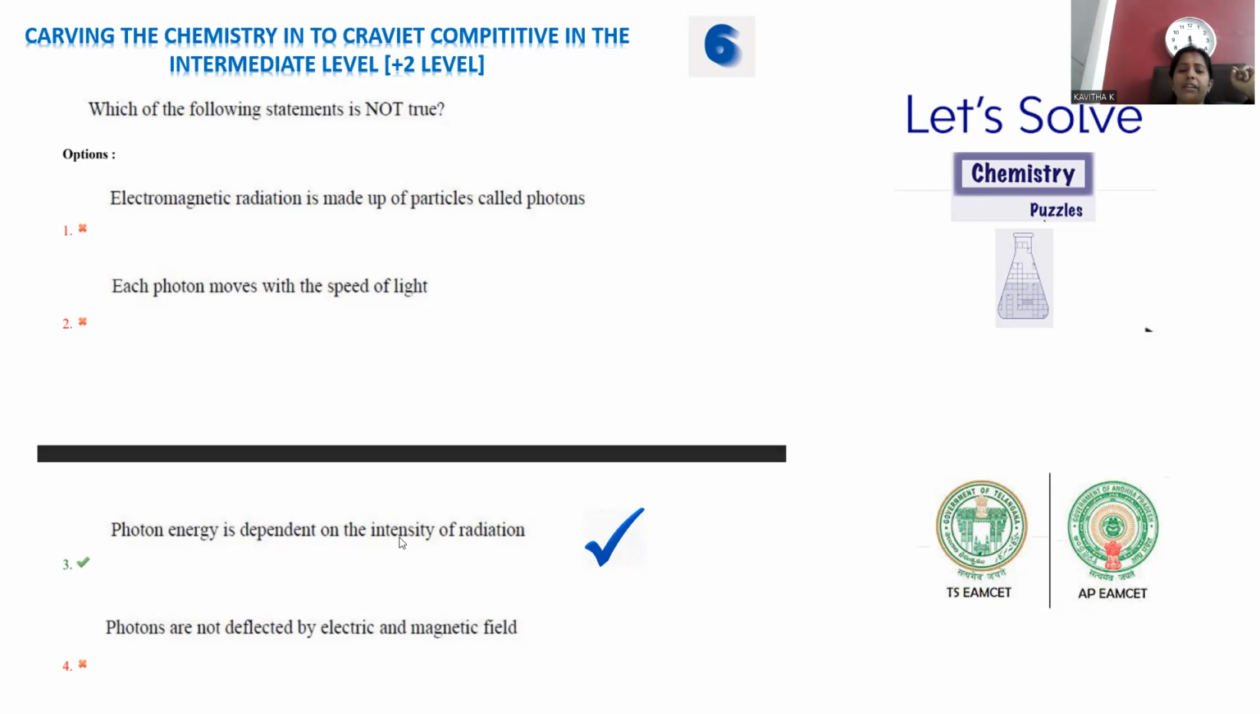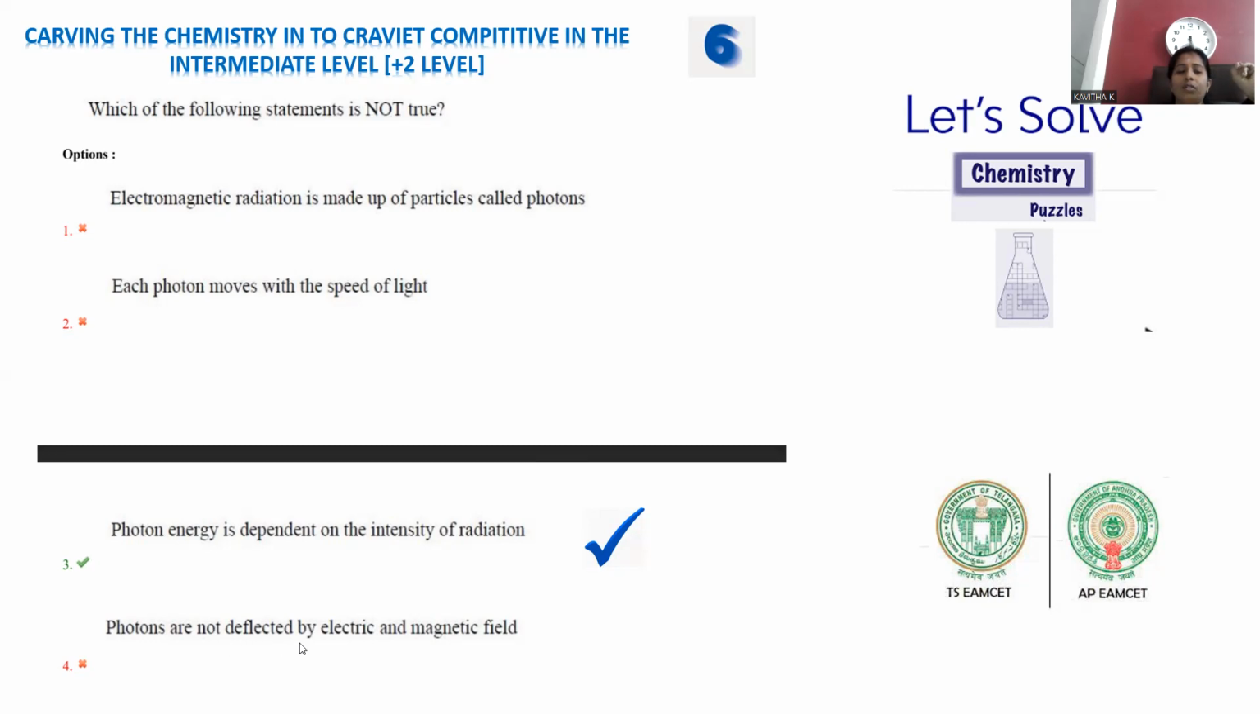Photon energy is dependent on the intensity of radiation. That's perfectly wrong. The photon energy depends upon the frequency, but not on the intensity. Just now we repeated the equation E is equal to h nu. H is the Planck constant, nu is what? Frequency, but not intensity. So photon energy dependent on the intensity is a wrong one. So we identified this is the correct answer, the one not true to be depicted.